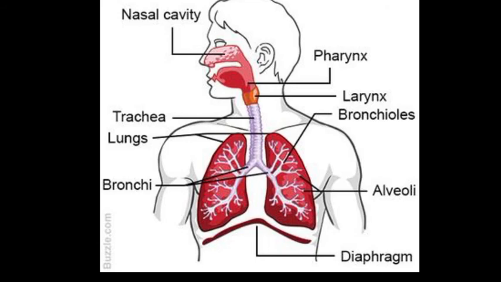Last there is the alveoli, which play a very important role in respiration, because the alveolus is a balloon-like structure which is in contact with our blood. It helps our blood become oxygenated, and it also helps to remove carbon dioxide from our blood.